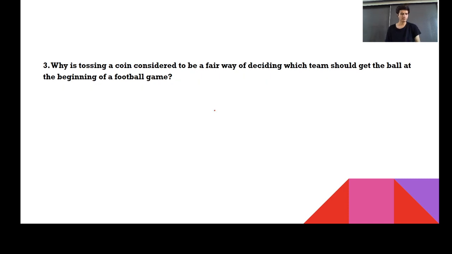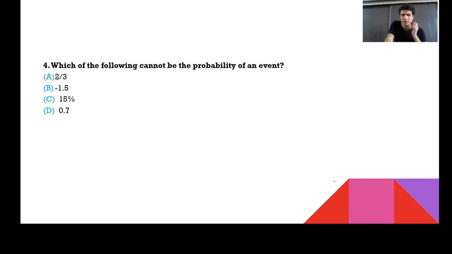Moving further. Why is tossing a coin considered to be a fair way of deciding which team should be getting the ball or beginning the football? Why did they use to toss the coin? Answer is obvious. This is considered an ideal way. Reason behind that is the coin is equally balanced, and in a coin, the probability of getting head and tail is the same. And that's the reason we are tossing a coin. This is a theoretical question. You can say that it is easy for us to solve this. Moving further.